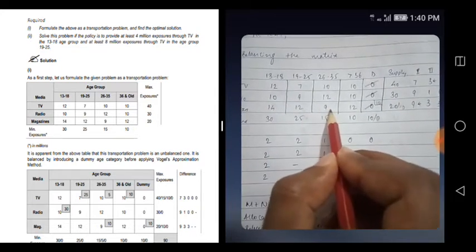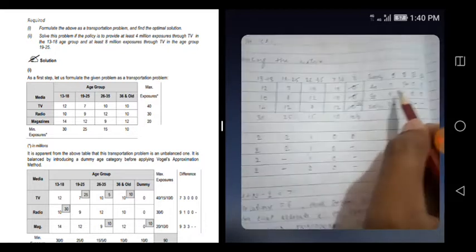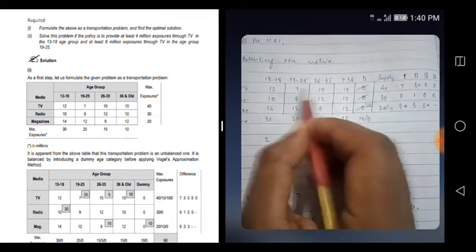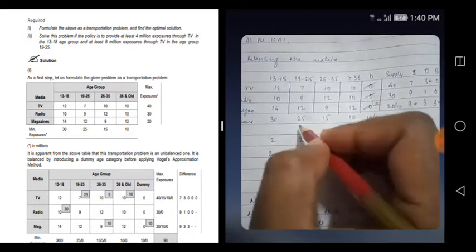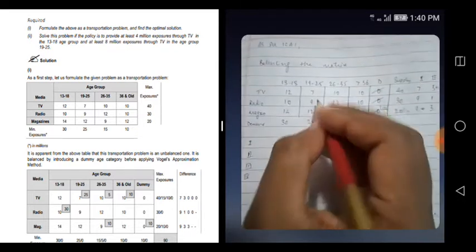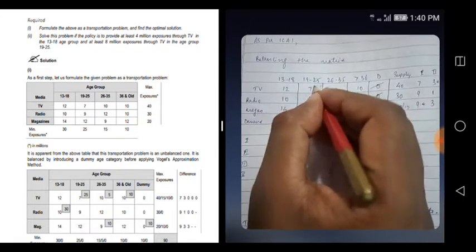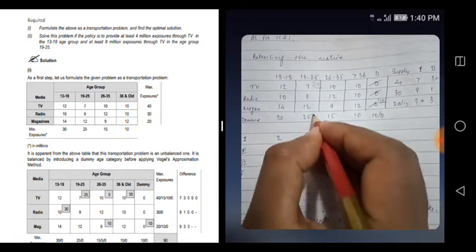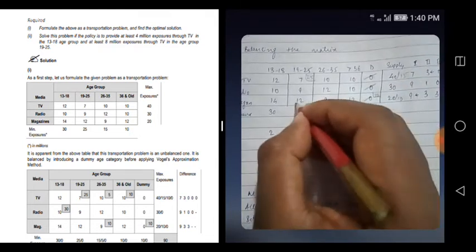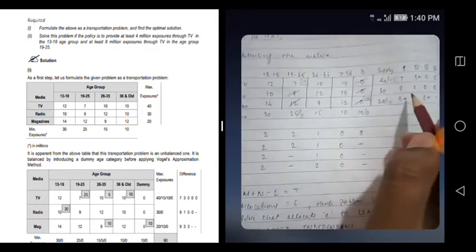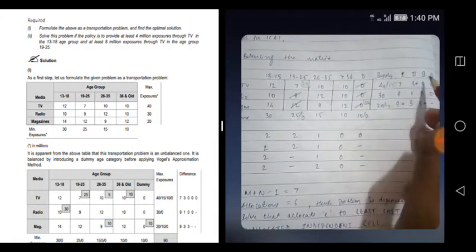So obviously this is beneficial, so you select this 3. So how much can you allocate? 25 is the demand, 40 is the supply. So 25 we can fully allocate here, this becomes 0, this has become 15, and this got exhausted. Okay, now third iteration.